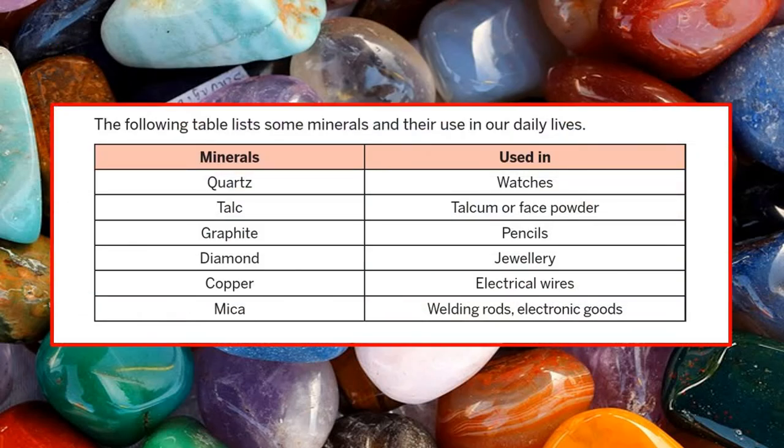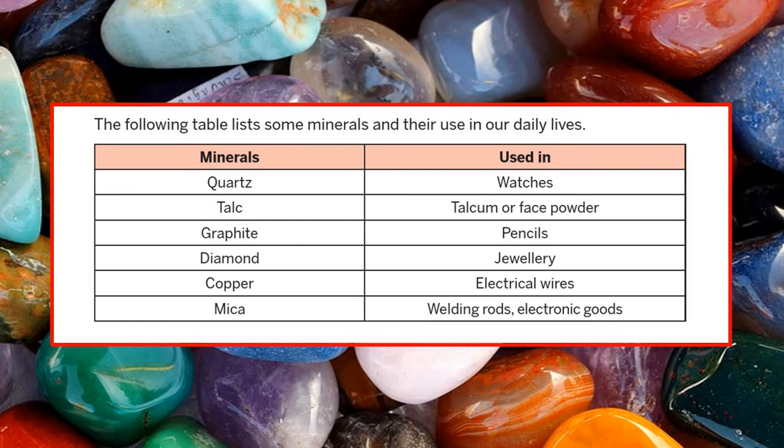The following table lists some minerals and their uses in our daily lives. Quartz is used in watches. In olden times, people used to wear watches which had to be wound. There was a spring inside and you had to wind it up. Some of you might check with your grandparents. Some of them would still have those watches which need to be wound up every day. Nowadays we don't have any winding system. A watch goes on and on, because either there are cells inside or there is a quartz crystal inside which keeps our watches running.